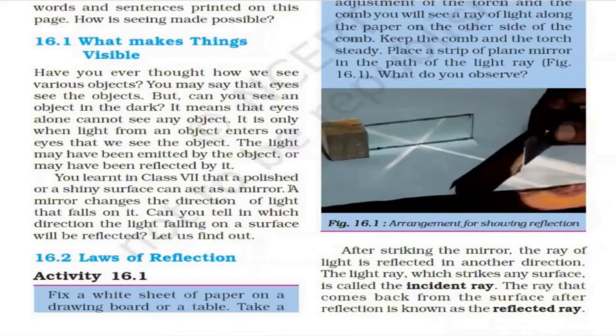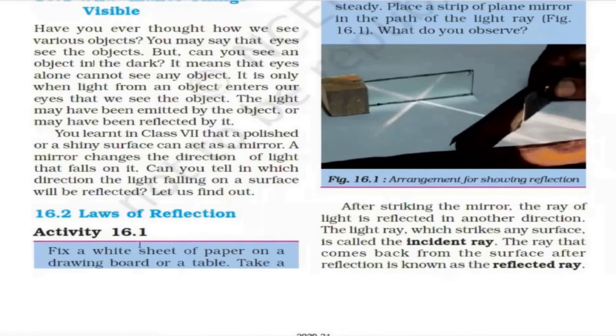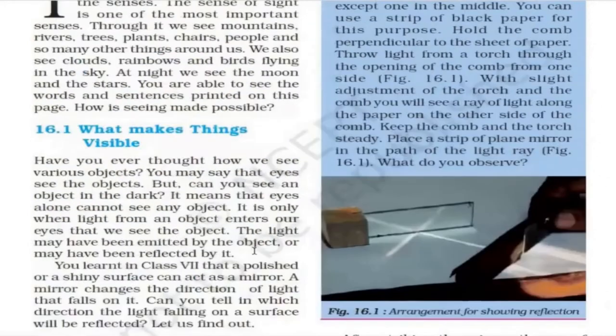The book says a mirror changes the direction of light that falls on it. Can you tell in which direction the light falling on a surface will be reflected? Let us find out. In order to understand this, we have to understand the laws of reflection.